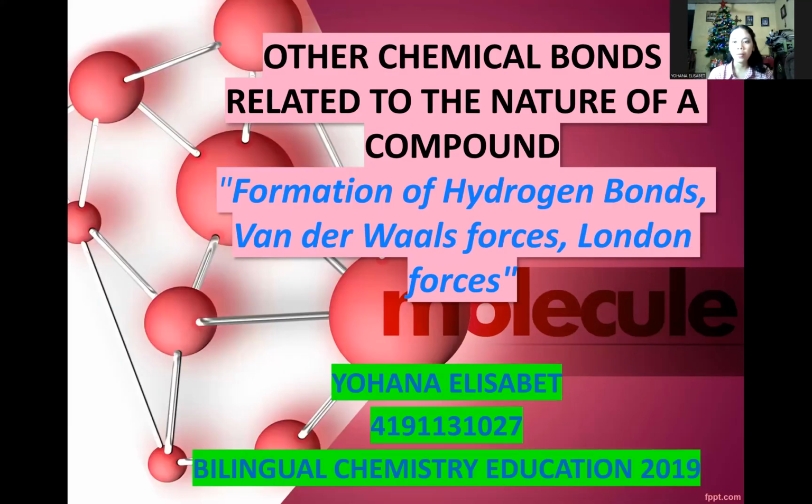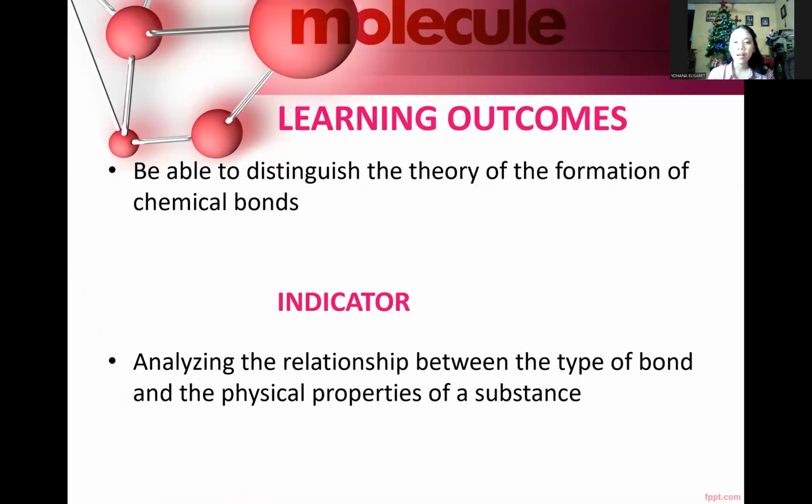Today I want to explain about the other chemical bonds related to the nature of compounds, with the formations of hydrogen bonds, van der Waals forces, and London forces. So these are the learning outcomes: we should be able to distinguish the theory of the formations of chemical bonds, and for the indicator, analyzing the relationship between the type of bond and the physical properties of a substance.